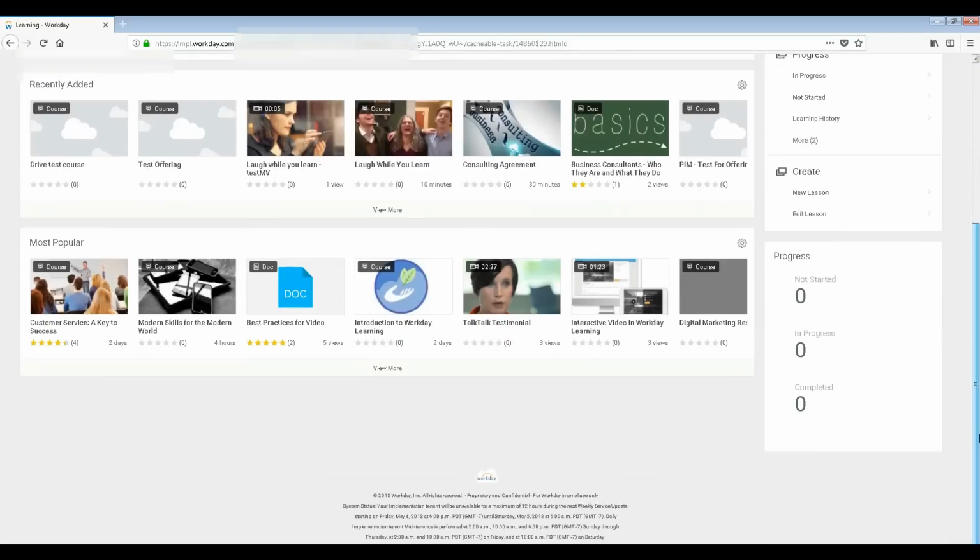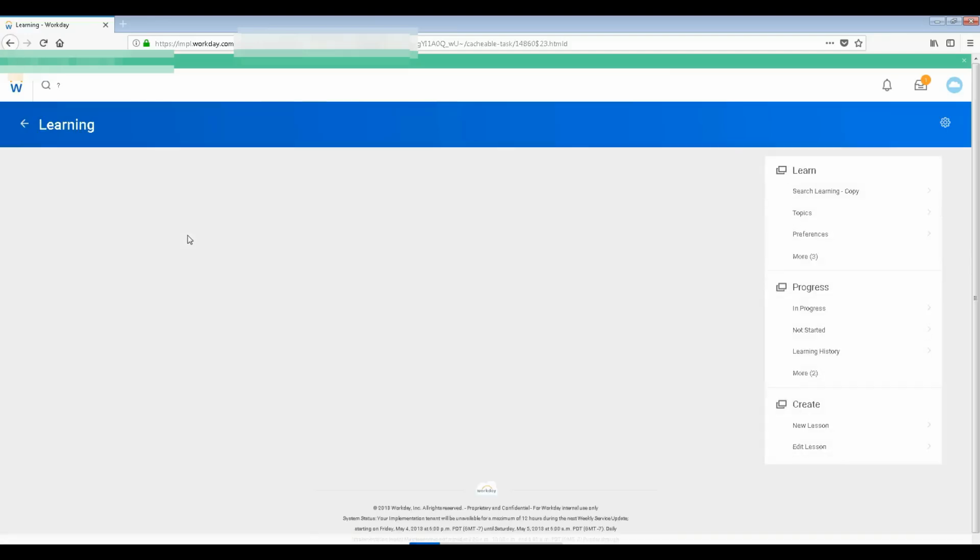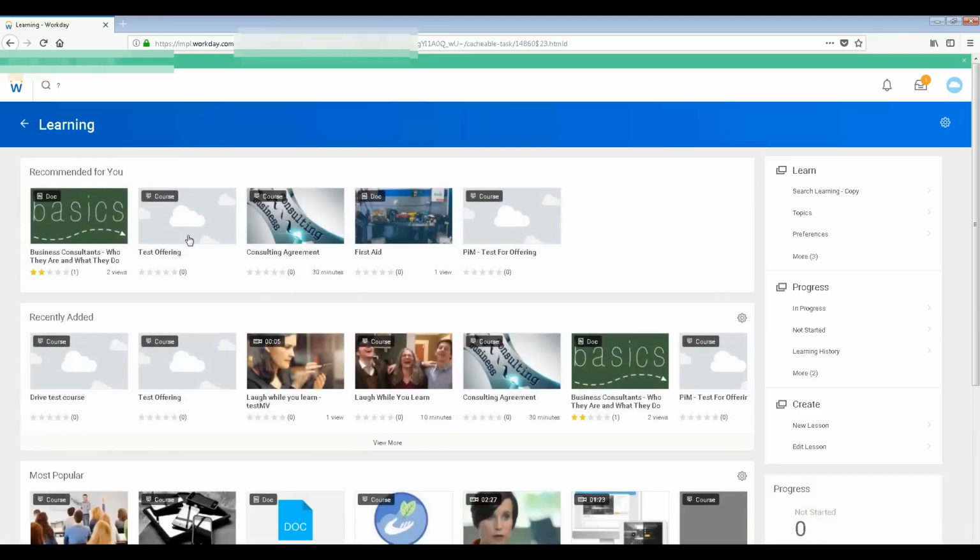So you can just go here and you can create a new lesson, right? Or you can edit a lesson. So new lesson, can you see this? It's pretty easy, pretty simple. So you just drop the media file here, and it's nothing but an LMS solution. You might be thinking, why do we need an LMS solution? For those who don't know, LMS is learning management system. So it's very simple. You drop the files, and it will create something. In short, an LMS is just like a YouTube playlist. Got it, right? So that's what you can create, and you can distribute that to your employees and others.